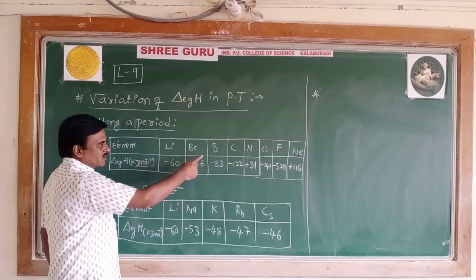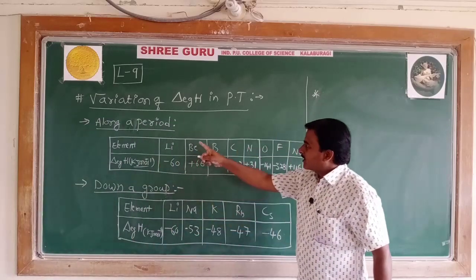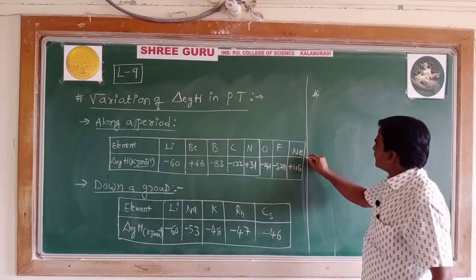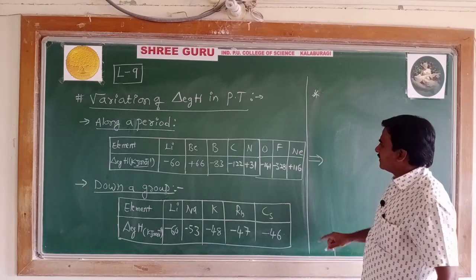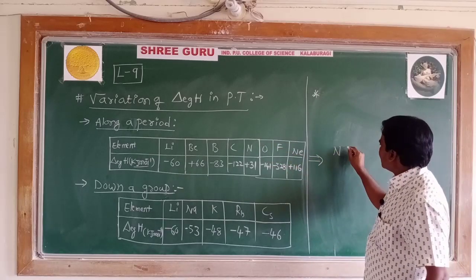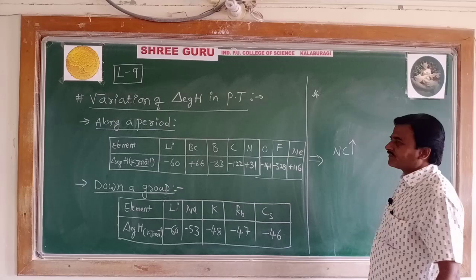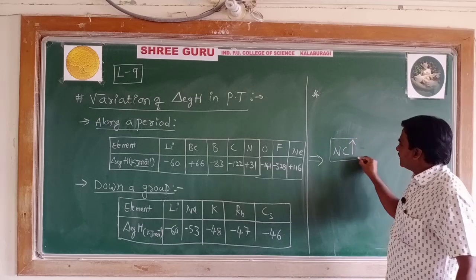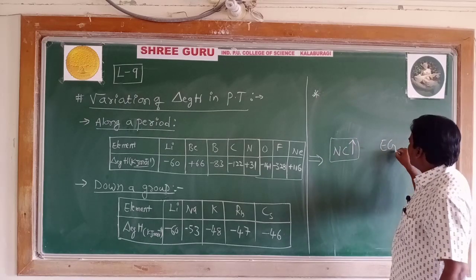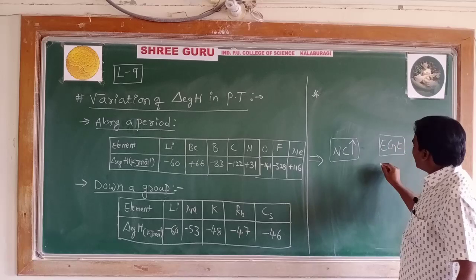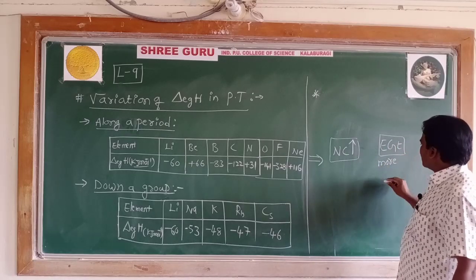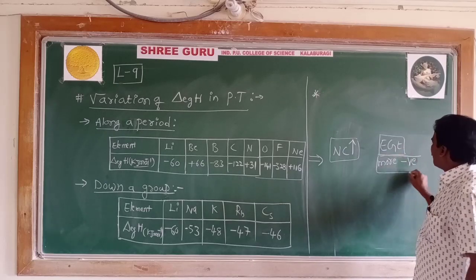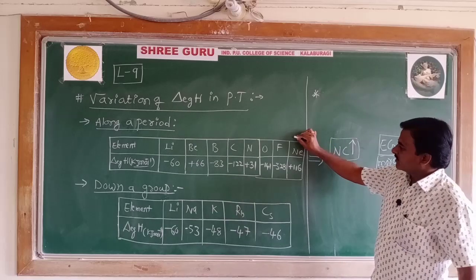You can notice from the table given here, on moving along a period, the nuclear charge increases. The nuclear charge increases on moving along a period, thereby the electron gain enthalpy becomes more and more negative, with the exception of noble gas.